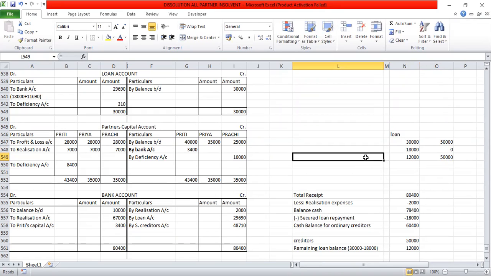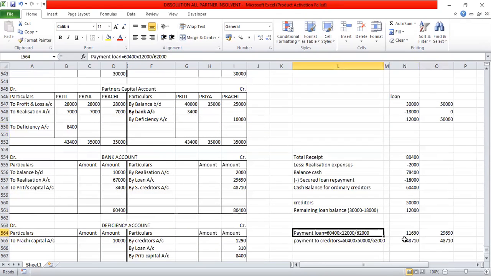That means 12 is to 50. That is 6 is to 25 ratio. According to 6 is to 25 ratio, we have to divide 60,400. So when you divide 60,400 according to 12 is to 50 or 6 is to 25 ratio, the payment of the loan comes to 11,690, and payment to the creditor is 48,710. These two payments will be made to these two parties.